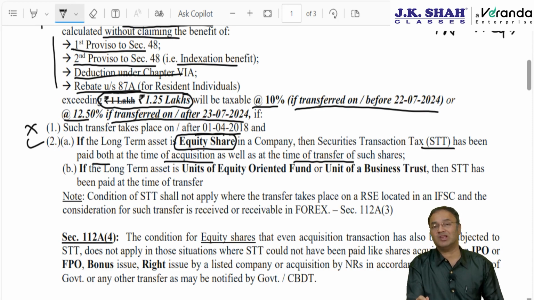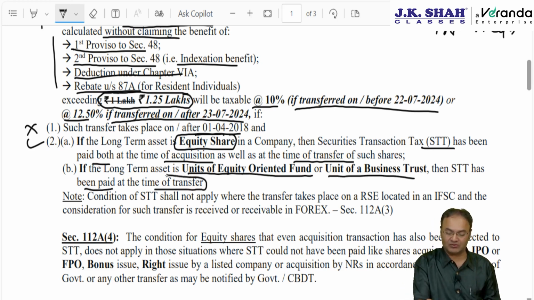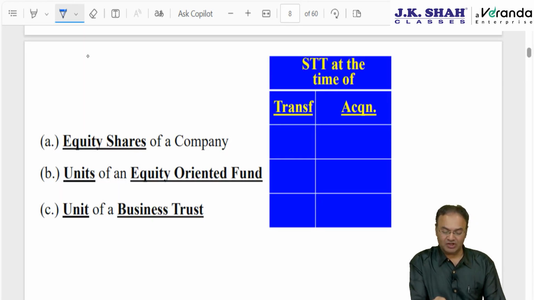But for the other two assets, STT need not be there at the time of acquisition; STT has to be there at the time of transfer. Which two assets? Equity oriented units or units of business trust. STT should have been paid at the time of transfer. So in other words, as far as equity shares are concerned, STT is required at the time of transfer for sure.